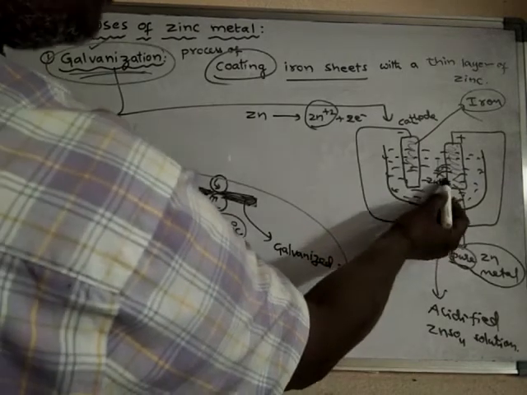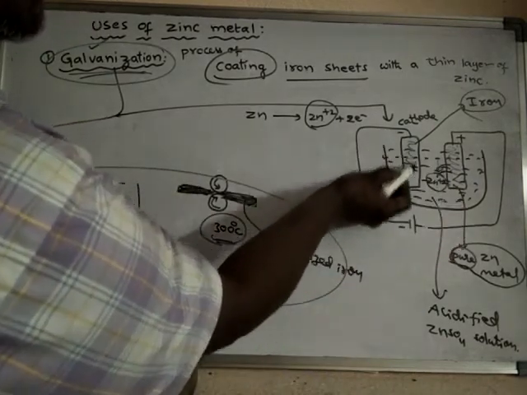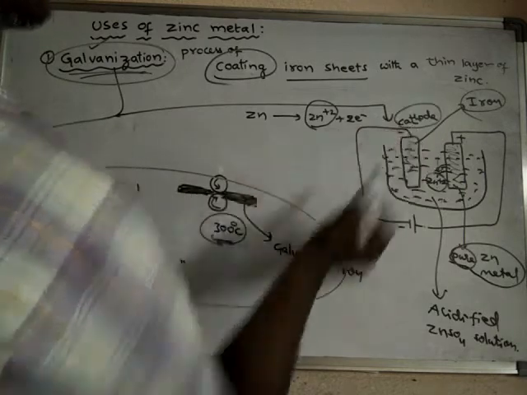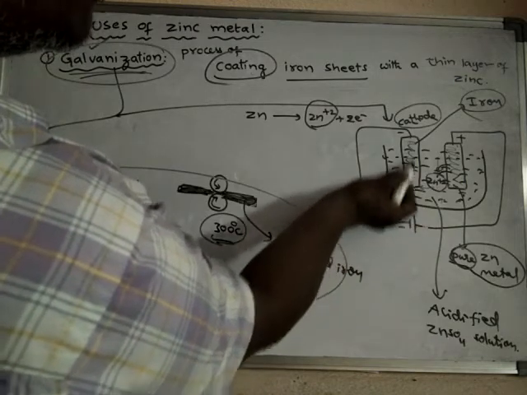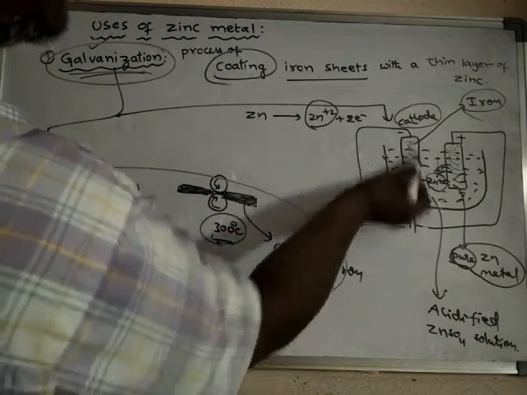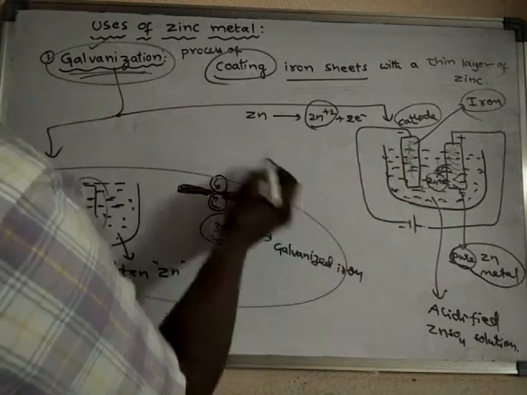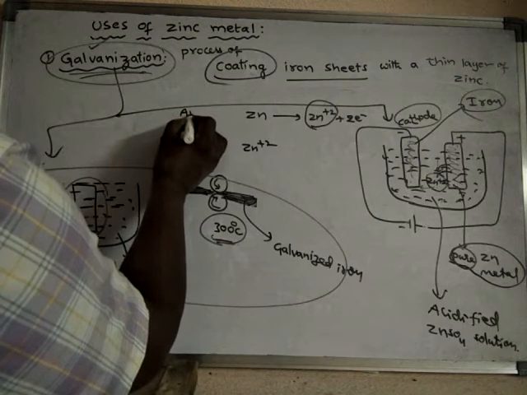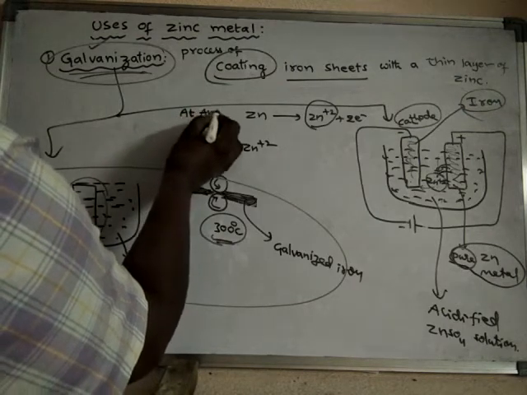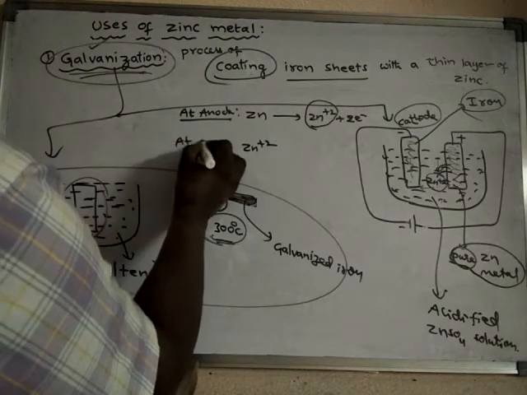Zinc ions are positive in nature, and the cathode is the negative electrode. Hence zinc ions will move towards this cathode, iron. At the anode this reaction takes place.